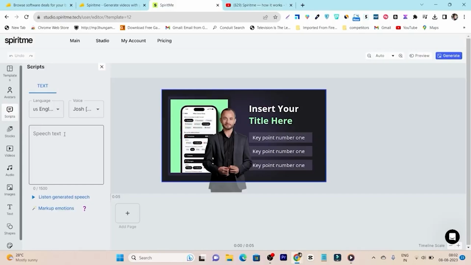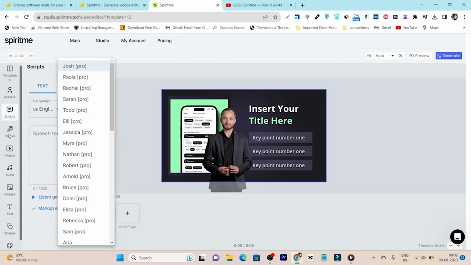Okay, then we have the script. If you want to generate or add your script that the AI avatar will talk, you can upload it here. Then it has all the languages supported available here. It has all the speech, audio, voices available. You can see this is the voice. You can select any of these ones.